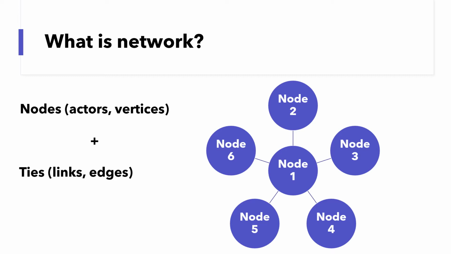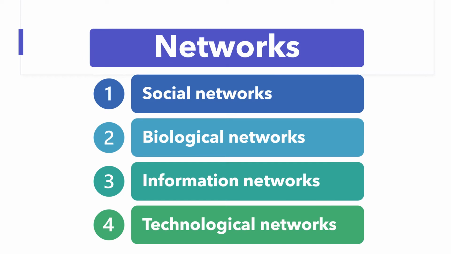As a researcher who conducts social network analysis, you can be very creative and innovative to conceptualize what nodes and ties represent in your own research. Based on different representations of nodes and ties in networks, there are 4 types of networks: social networks, biological networks, information networks, and technological networks.